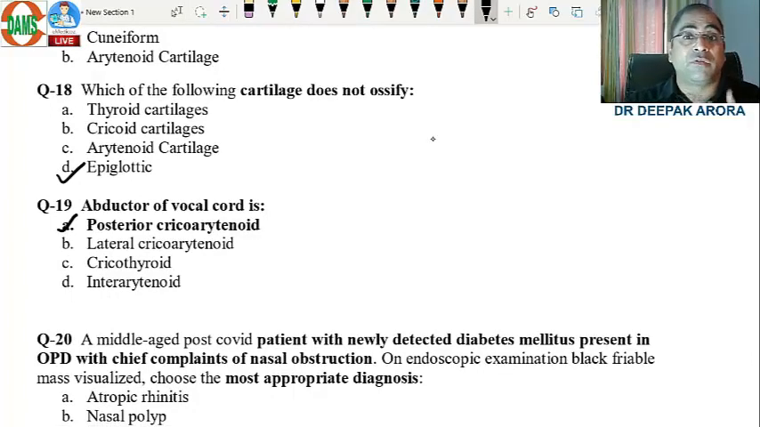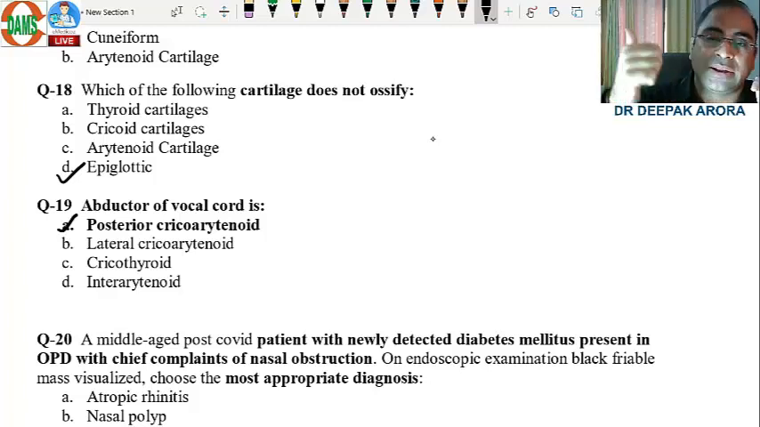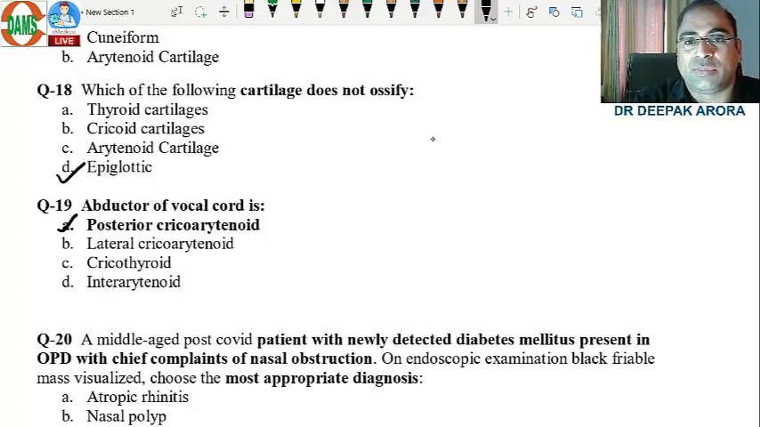Don't get confused by the nerve supply. If they ask you the exception for nerve supply, all the muscles are supplied by the recurrent laryngeal nerve, except cricothyroid. But they were asking all muscles are adductors, except the abductor of the vocal cord, that is posterior cricoarytenoid. Posterior cricoarytenoid.